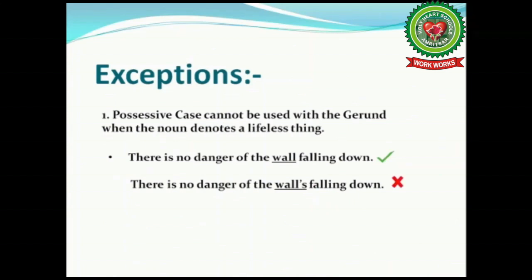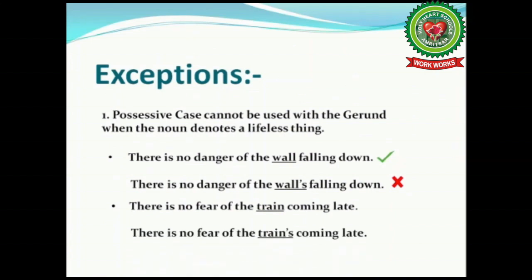Let us take up second example. There is no fear of the train coming late. Here, do we need to add apostrophe s to the train? No, because train is a non-living thing. Okay, so we will not use possessive form here. So this was the first exception to the rule.